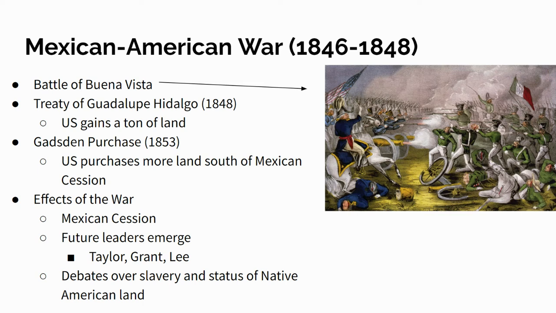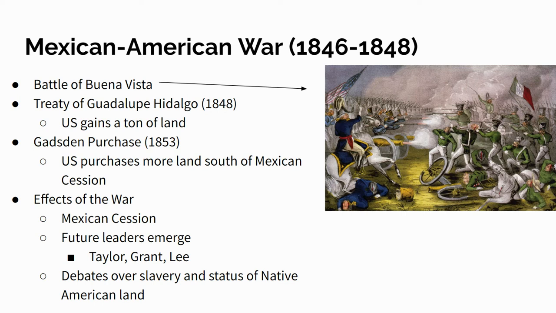A few years later, there is an event called the Gadsden Purchase in 1853, where America purchases more land from Mexico that's a little bit south of that land that we get in the Mexican-American War. It's called the Mexican Cession. America wants to try to build a railroad through it, and the Gadsden Purchase was the best area to build the railroad through, so that's why they want to purchase that land.